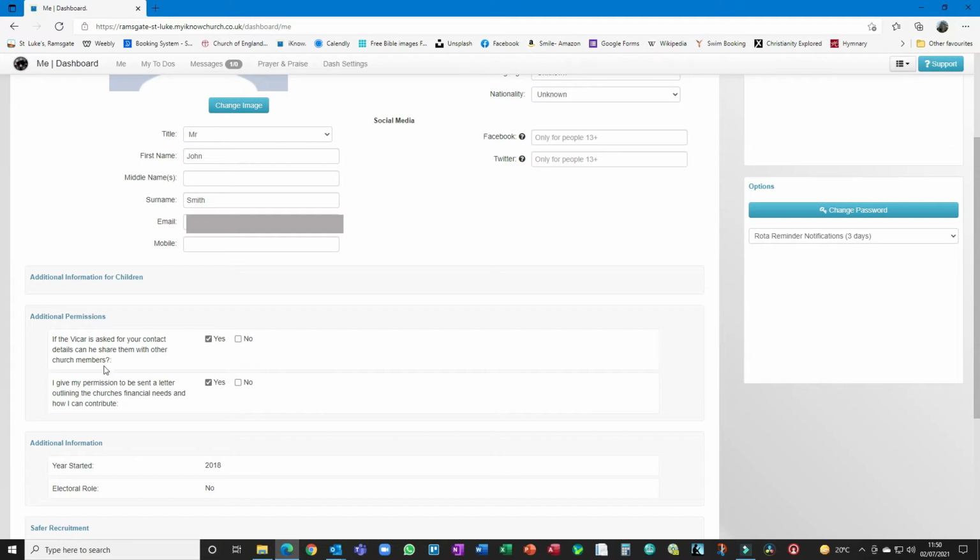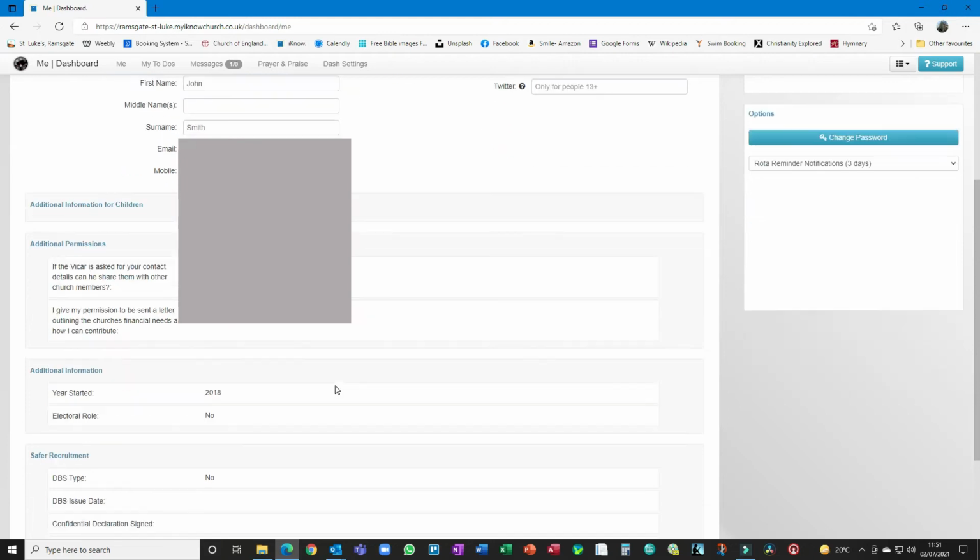So this one, if the vicar is asked for your contact details, can you share them with other church members? So that's something I would only do if I thought it was appropriate. So sometimes someone asks me, can you tell me so-and-so's phone number, because I want to ask them something, and if I think that's okay, then I'll give them that number. But if you don't want me to do that, then make sure you click no there. And about once a year we send out a letter just asking people to consider their giving to the church. Again, we'd like to do that as many people as possible, but if you don't want to receive that, make sure that no is clicked there.